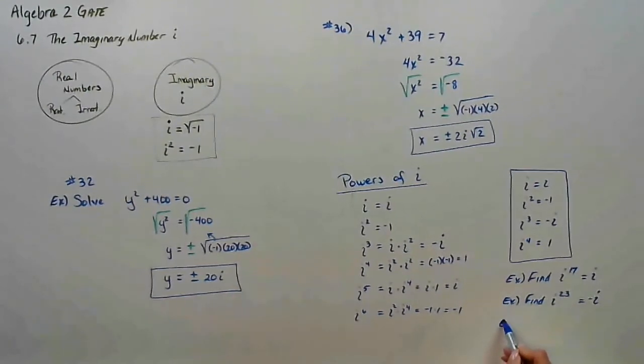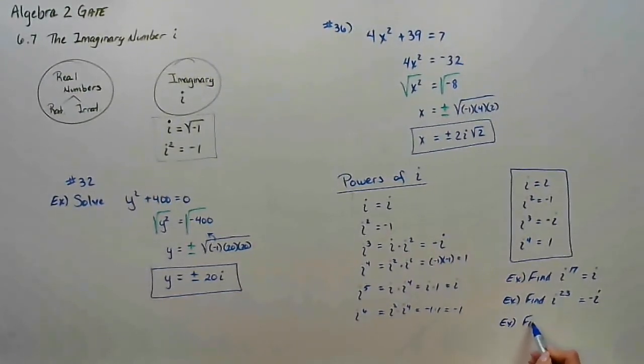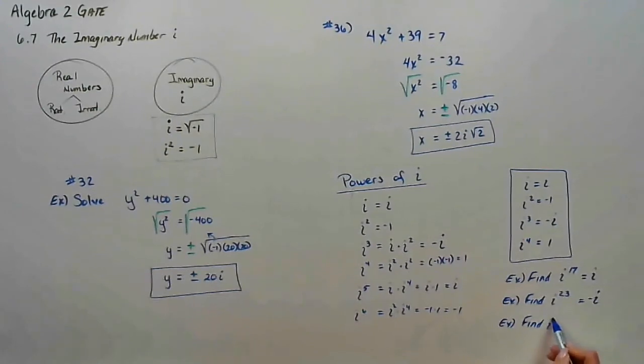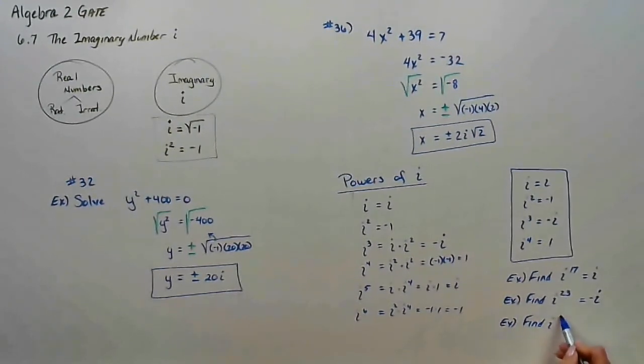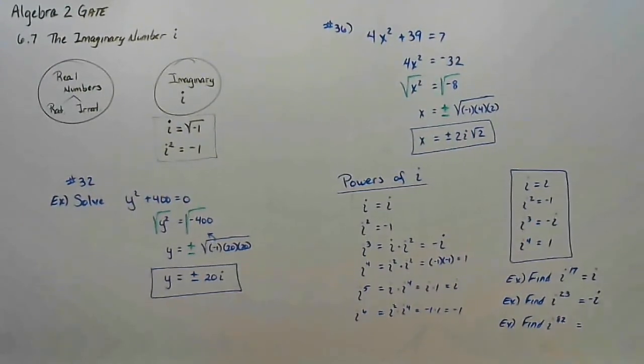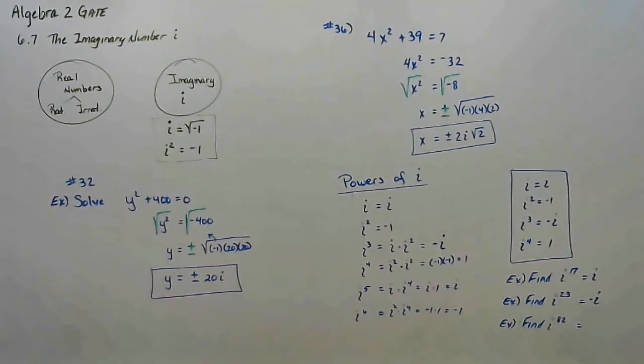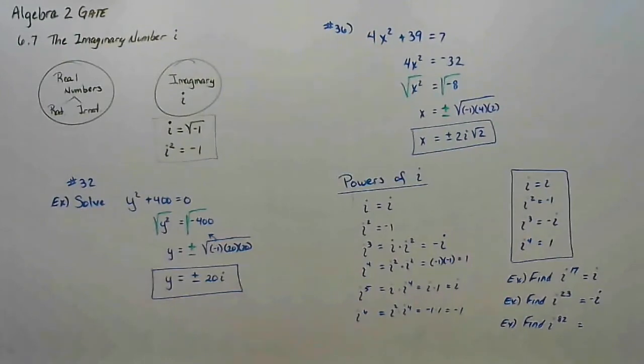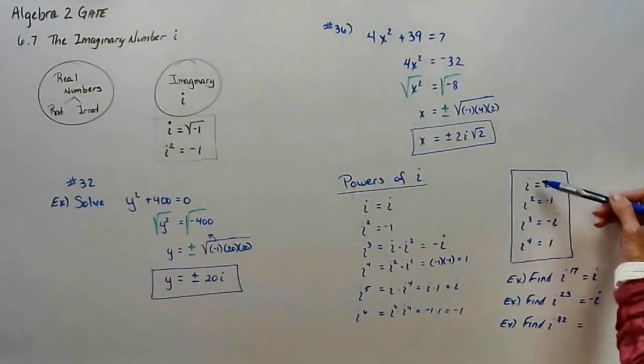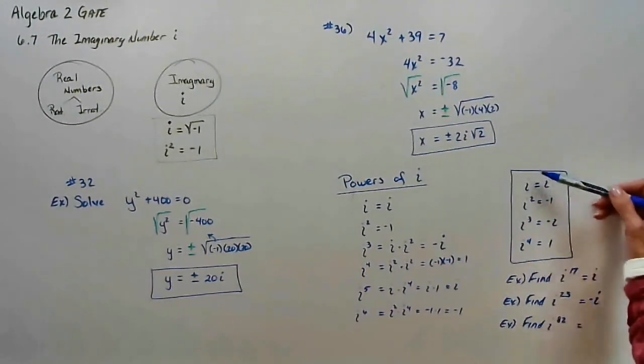So some of you may have already figured it out. Try this one. Find i to the 82nd power. Well, of course, you could start counting 1, 2, 3, 4, 5, 6, 7, 8, 9, 10, 11, 12. But since this is mod 4, notice these are always in multiples of 4.